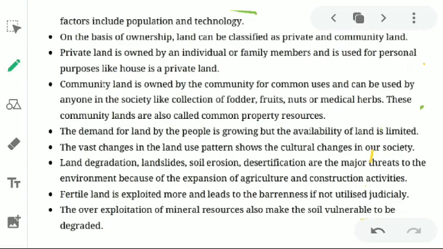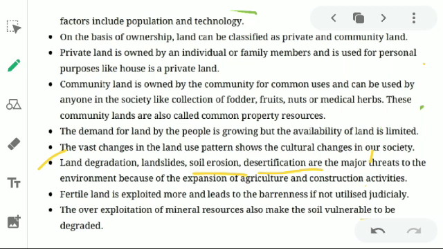Land will be degraded. And what are the causes for the degradation? Land degradation means in some places there will be soil erosion, desertification, means if anybody is using the land for multiple purposes, the quality of land will be degraded. For example, if an industry is set up in a particular area, where will the waste material of the industry be dumped? They will dump it in a particular area. If solid waste or industrial waste goes there, that area will be dirty and the quality of the land will be degraded.